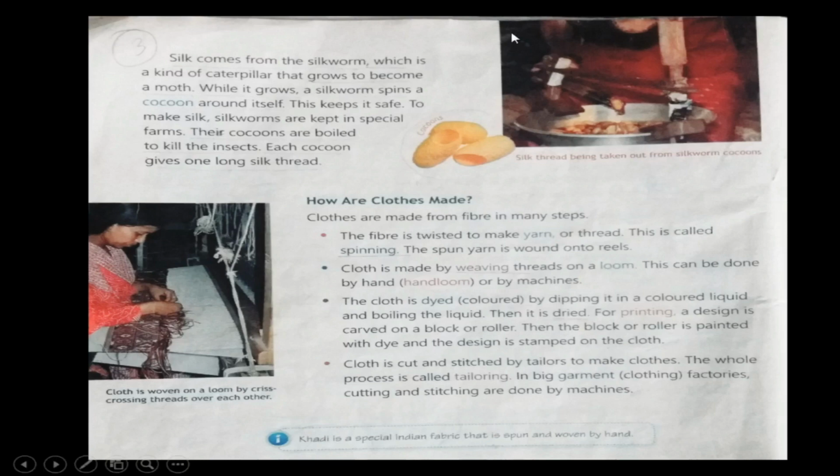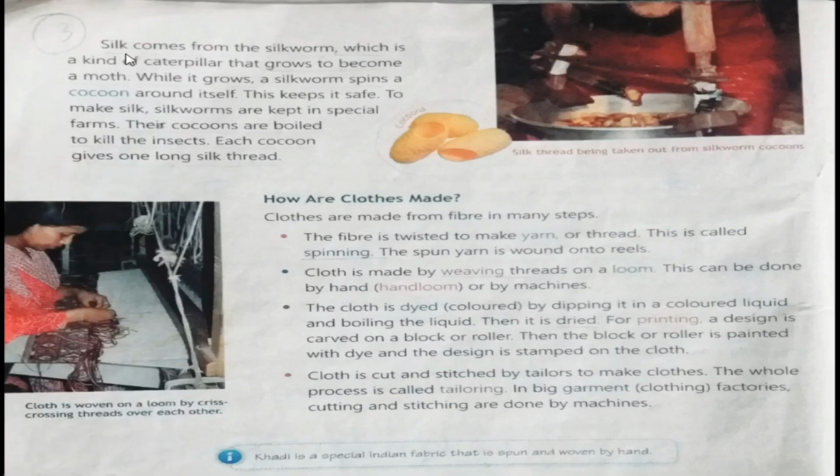Then the third type of natural fiber we have is the silk. Silk comes from the silkworm, which is a kind of caterpillar that grows to become a moth. While it grows, a silkworm spins a cocoon around itself. This keeps it safe to make silk. Silkworms are kept in special farms. Their cocoons are boiled to kill the insects. Each cocoon gives a long silk thread.